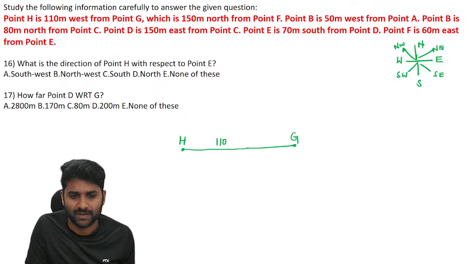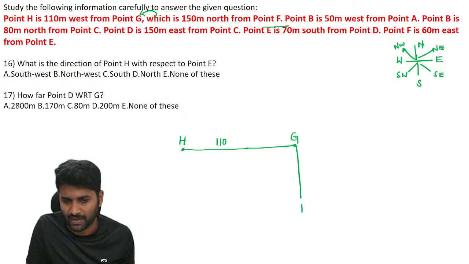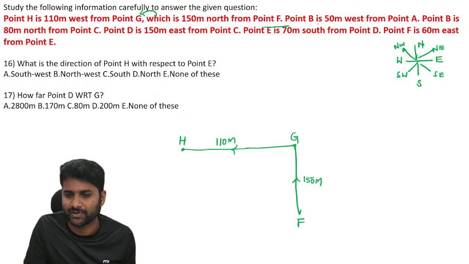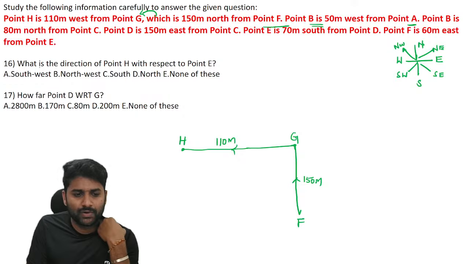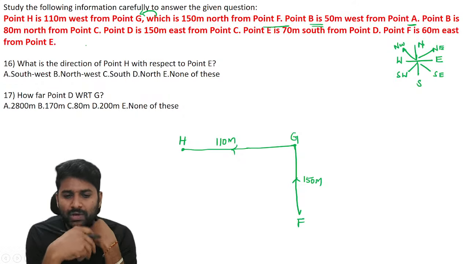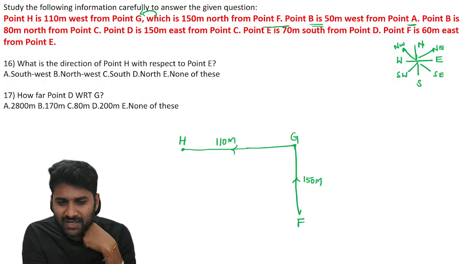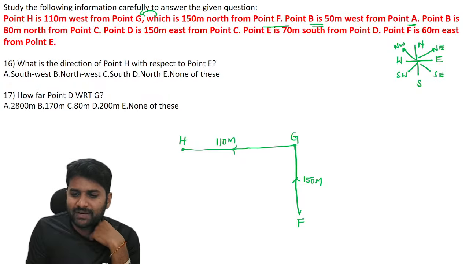Next, they are talking about G. G is north of F. So G is north of F by exactly 150 meters. Next, we don't have any connecting points from B to A, or B to C. We don't have any information connecting D to C or E to D in our diagram, but we have the F connection.